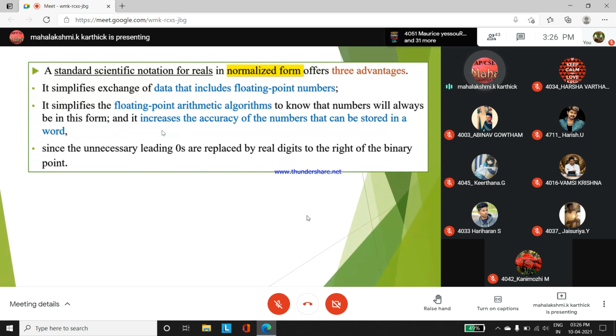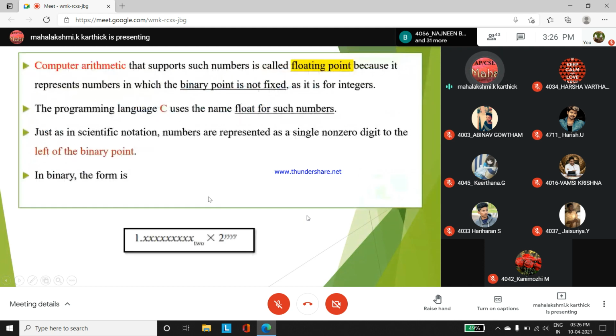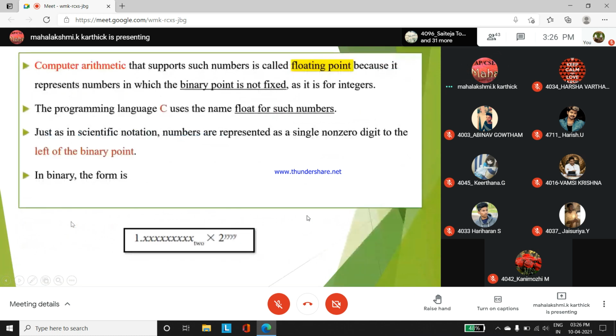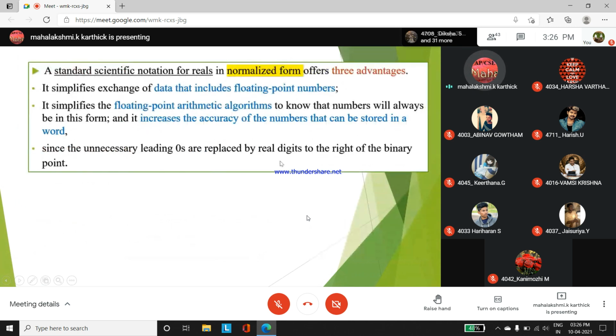So the algorithm is also framed in such a way that only if it is in a normalized form will the calculation be perfect. Okay, since the unnecessary leading zeros are replaced by the real digit to the right of the binary point, the value can be most accurate because we do the follow-up. Whenever a number is a normalized number, we say a single digit to the left of the binary point, only one digit, and there should be no leading zero. Zero should not be at the start. So these are the advantages of using normalized form.